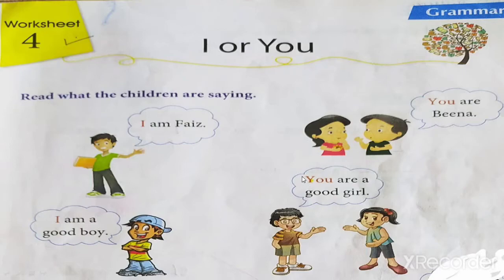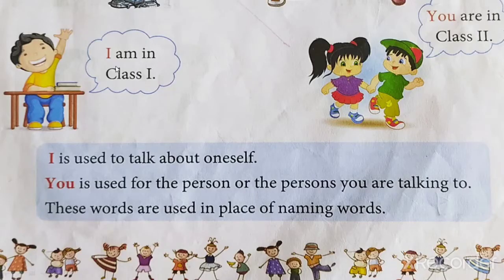Okay, now see this. This boy is sitting here. He is telling I am in class 1. He is in class 1. So he will use I. Why will he use I? Because he is speaking about himself, his own self. So he will say I am in class 1.